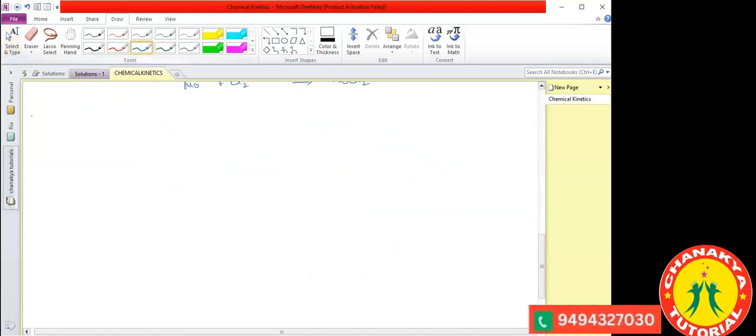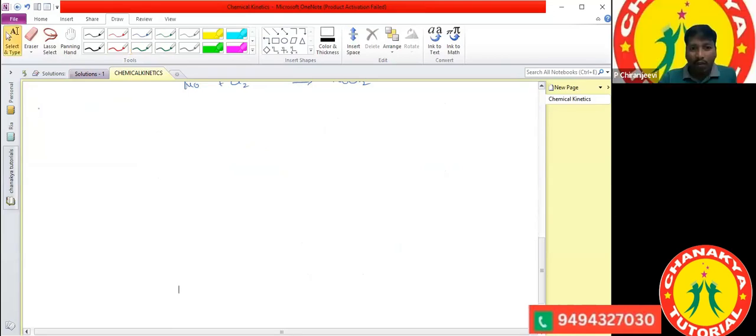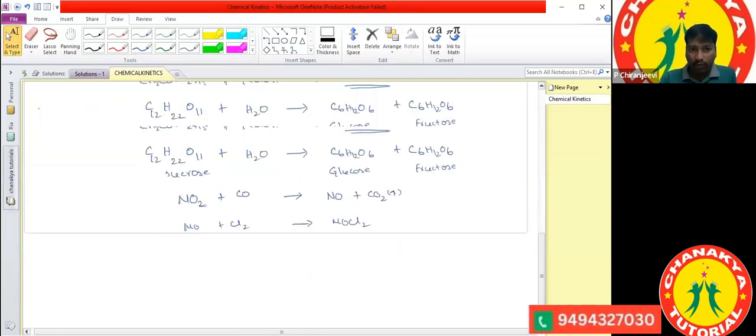Okay, can you scroll up? I'll just note down the examples. I'll forward the PDF file in the group. Okay, anyway, I'll scroll down.